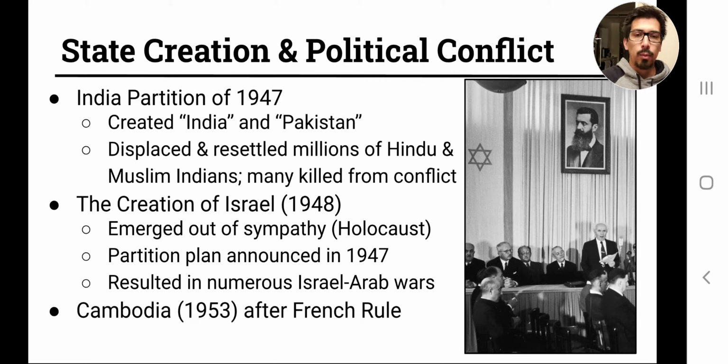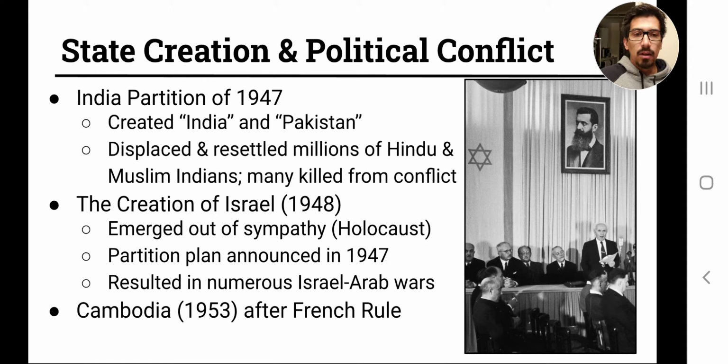Cambodia, just a really quick point here, after French rule. Cambodia used to be with Vietnam and Laos in what was called French Indochina. Following World War II, different parts of Indochina were declaring their independence and trying to achieve independence, including the Vietnamese under Ho Chi Minh, which was mentioned in a previous slideshow.